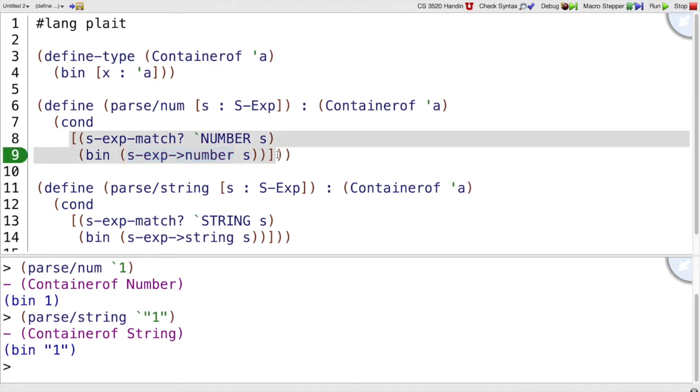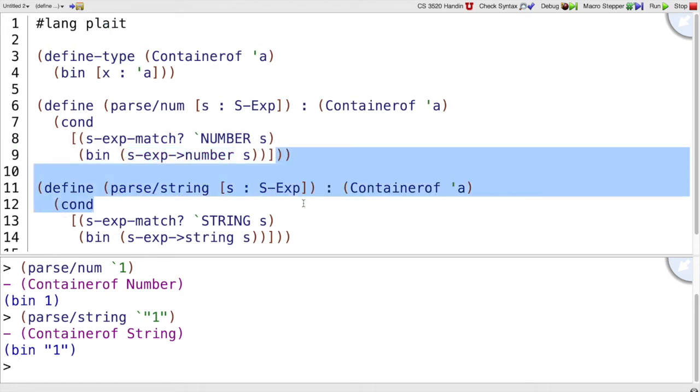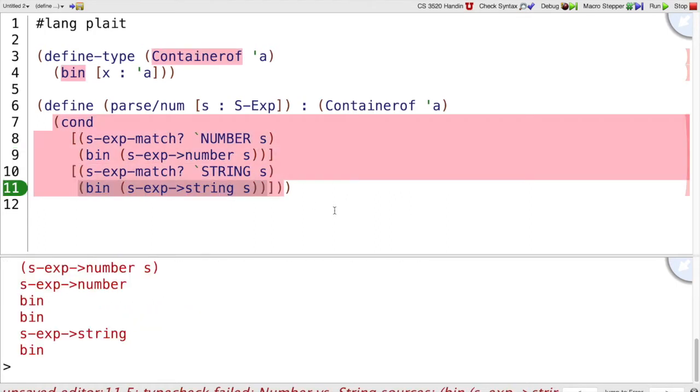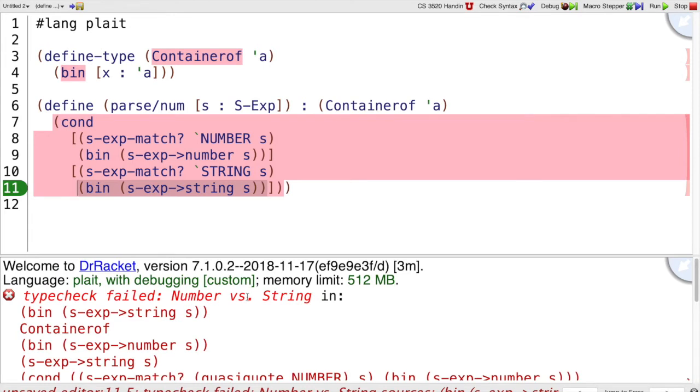One way I might try to reduce the copying here is just by putting both of these patterns into the same form. But now this isn't going to work. So even though I wrote container of alpha here, this alpha is a question mark. And the type checker can see, well, here we're creating a bin that has a number inside of it. So clearly we're returning container of number. But then it sees bin with a string, and so it complains number versus string.